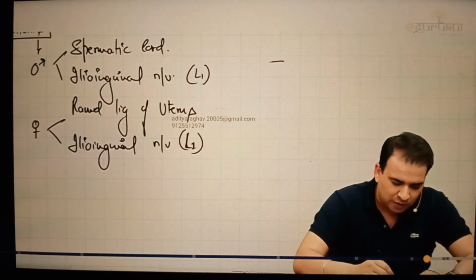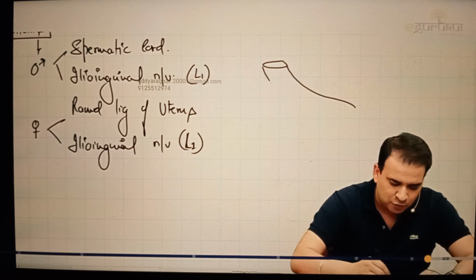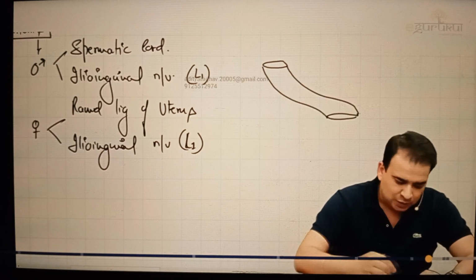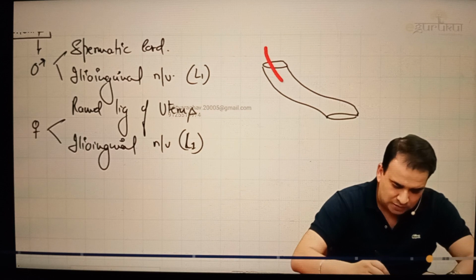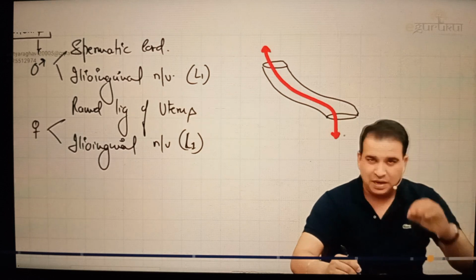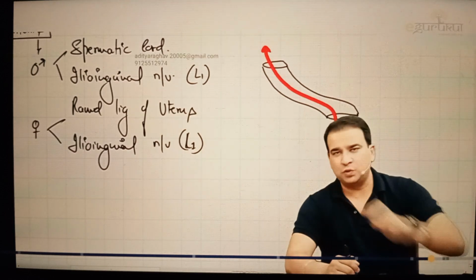What should be the true content of the inguinal canal? Something which enters from the deep inguinal ring and then comes out of the superficial inguinal ring. That's how the inguinal canal was in the transverse section, right? So the spermatic cord will go like this and in this manner. That content is the main content, or the true content, of the inguinal canal. That is true for the round ligament and that is true for the spermatic cord.